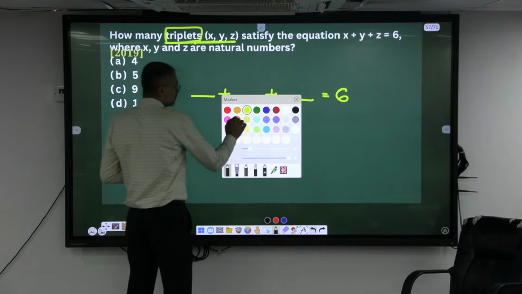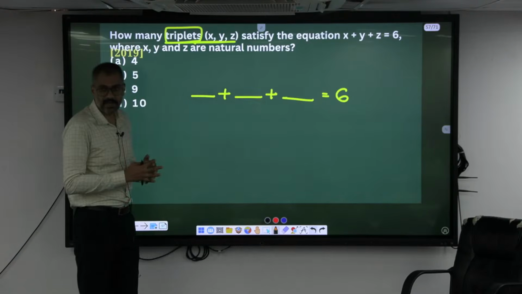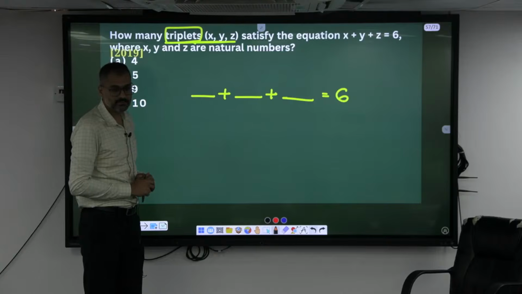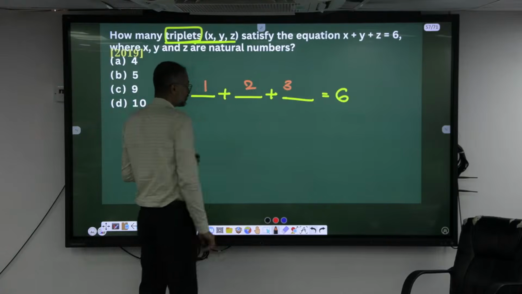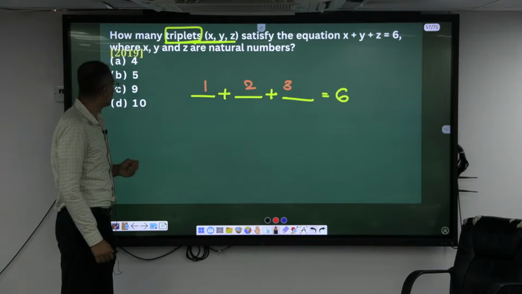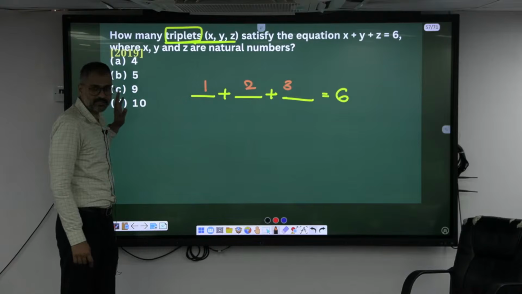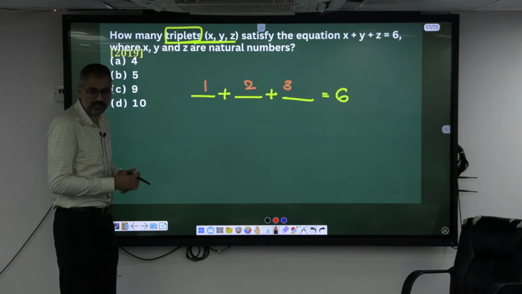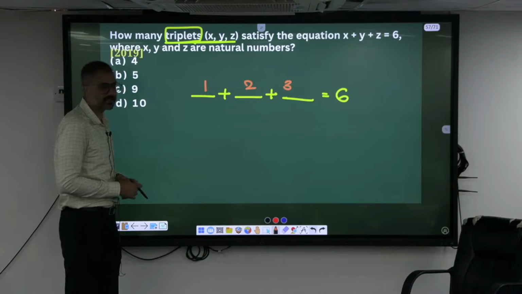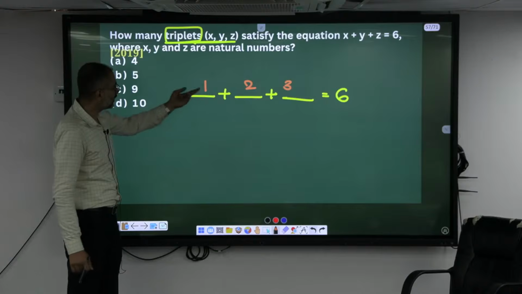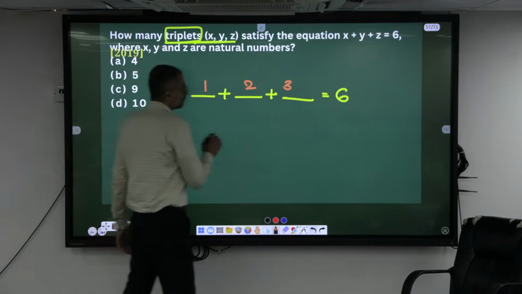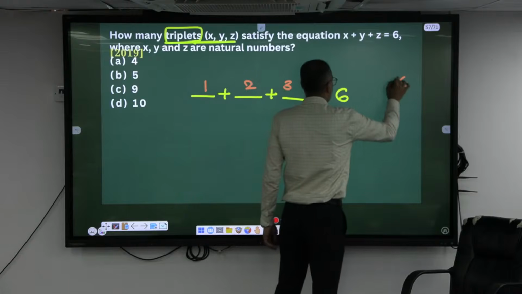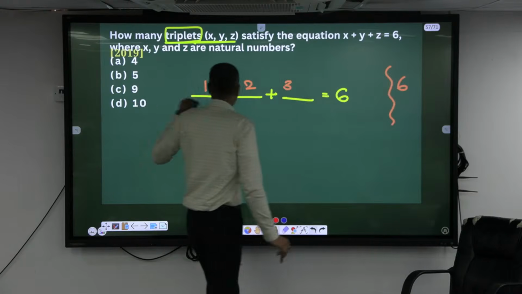Three numbers when I add should give 6. 1, 2, 3. But you have more than one possibility here, by rearranging this. How many different ways can you rearrange? The x value can be 2, or it can be 3 also. 6 ways. But the answer isn't 6, it is either 9 or 10.